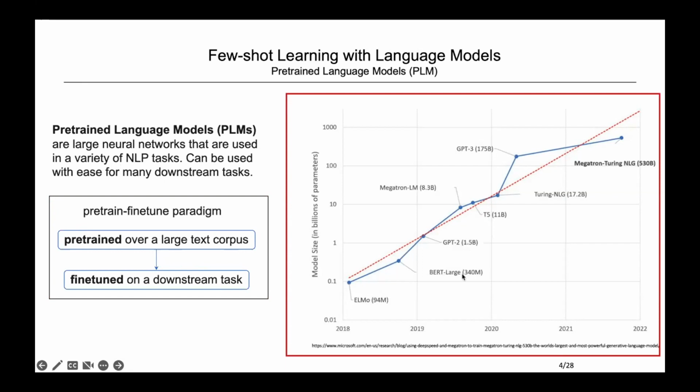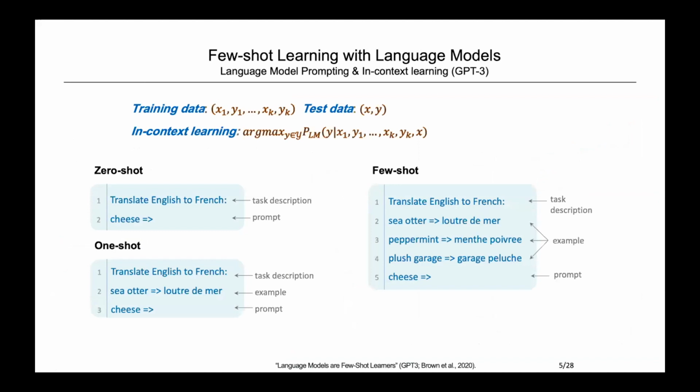From ELMo, BERT, GPT, Megatron-Turing NLG, these models have grown in scale and power over time. This paper will focus on GPT-3, the 175-billion-parameter model, the third iteration of the Generative Pre-trained Transformer family, but our method can be applied to other pre-trained language models. The latest developments showed that the data limitation problem can be overcome by few-shot learning, that is, providing a few examples at inference time with a large language model.